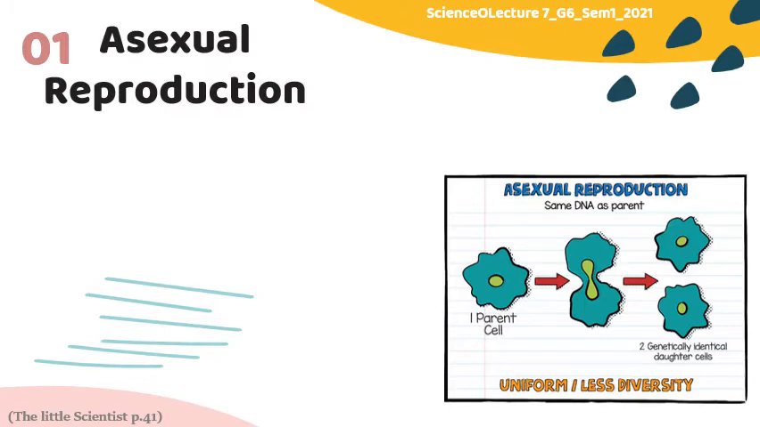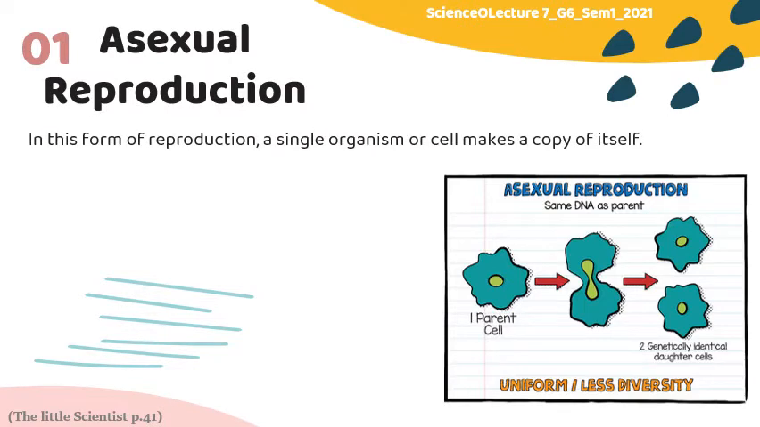Reproduction doesn't necessarily require male and female sex cells. Some organisms reproduce by themselves. It's one organism that reproduces on its own. So, one mother cell creates two daughter cells.